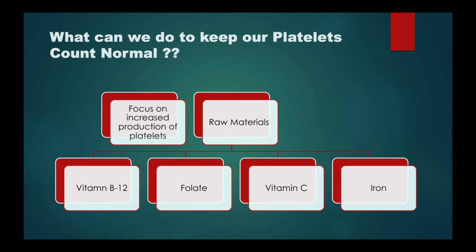by supplying raw materials to our body. What are the 4 raw materials? Number 1, vitamin B12. Number 2, folate. Number 3, vitamin C. Number 4, iron. So food items which are rich in these vitamins and minerals should be consumed every day to keep production of platelets up. So now let's see quickly what are the sources of these vitamins and minerals.